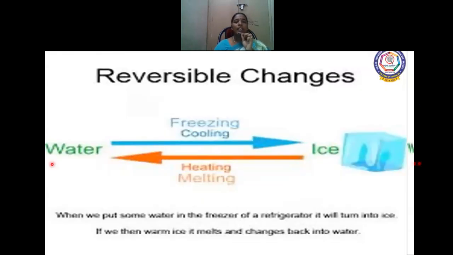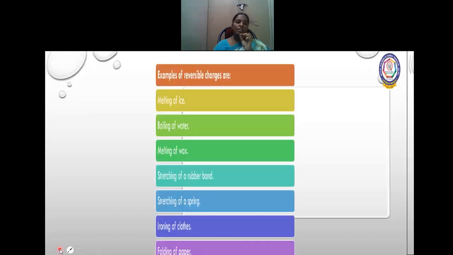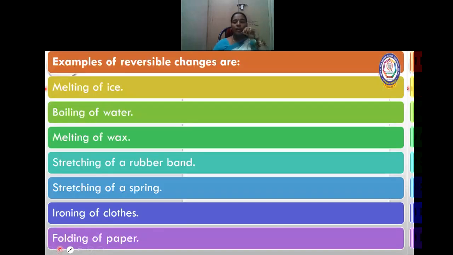So water, when you keep it in the freezer, you get an ice cube. Again, if it melts, you get water. It is an example of reversible change. Some examples of reversible change are melting of ice, boiling of water. After boiling water, if you close a plate over it, you will get water droplets.